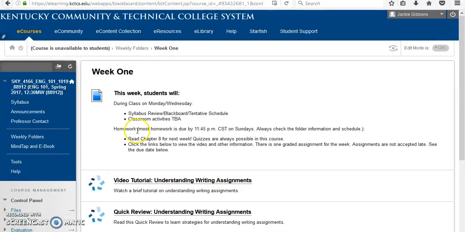If you look down here, it says homework. Most homework is due by 11:45 Central Time on Sundays. It used to be at 11:59, but the software we're using for the book, the latest time is 11:45. And that is the case this week. So I'm going to show you what you're needing to do. So if you look here, you're going to see that Chapter 8, the reading writing connection, is on the syllabus, I believe, for this week, and it will be the one that you complete.